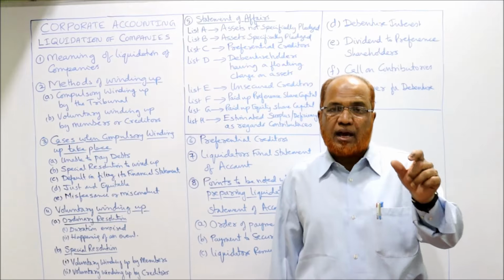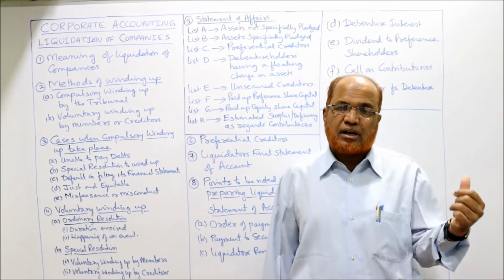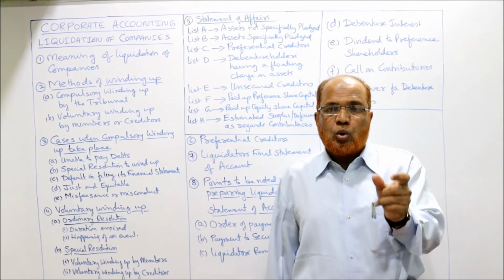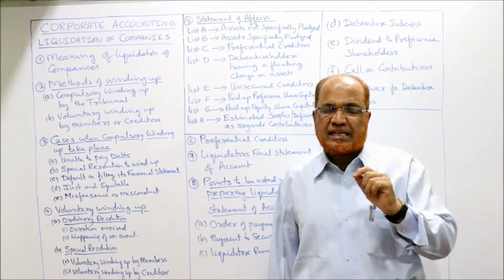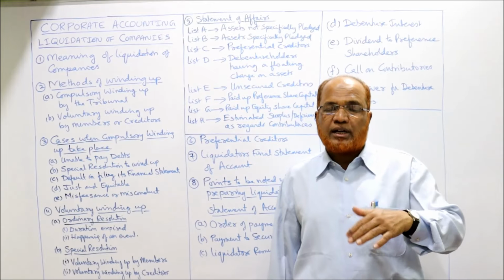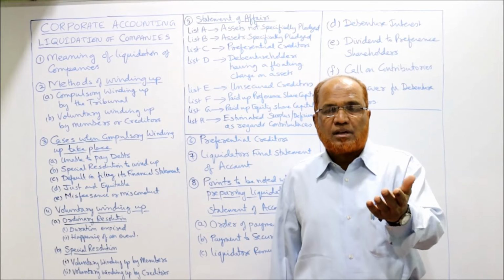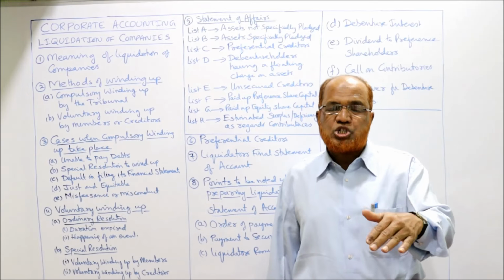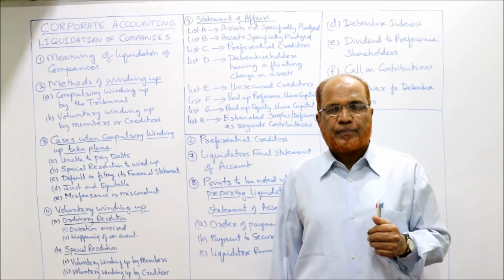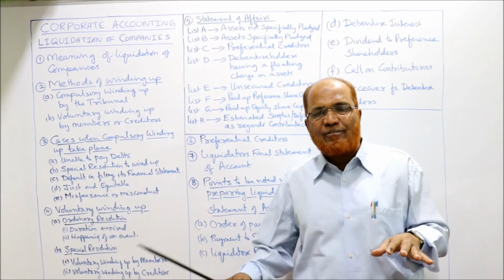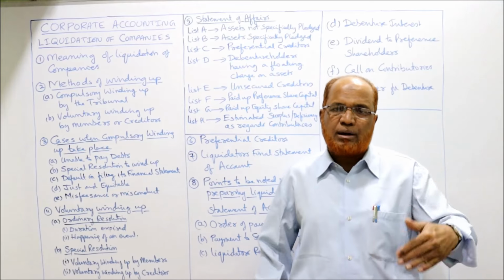everything should be paid according to the order given by the Companies Act. The Companies Act has given the procedure, who should be paid first, who should be paid next. The liquidator has to follow that procedure. He has to make all the payments. After making the payments, whatever money remains will go to the shareholders; they will be paid. So the job of the liquidator is to sell away all the assets, realize the cash and make the payments